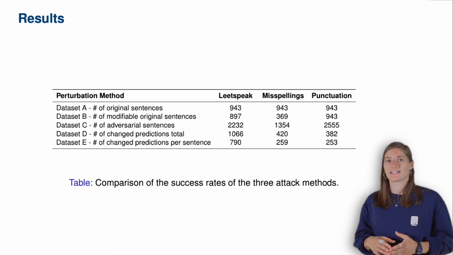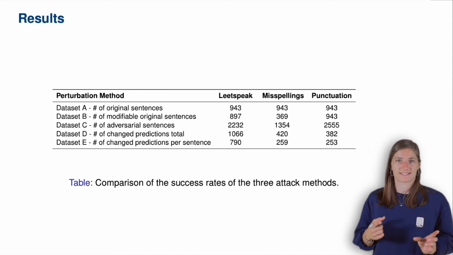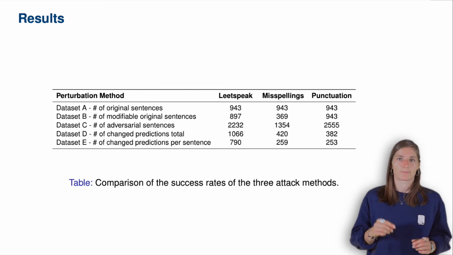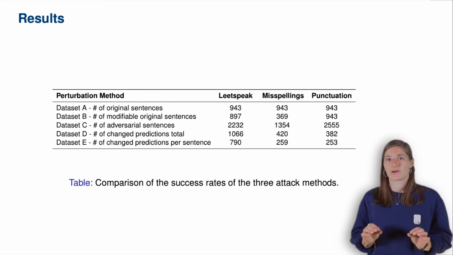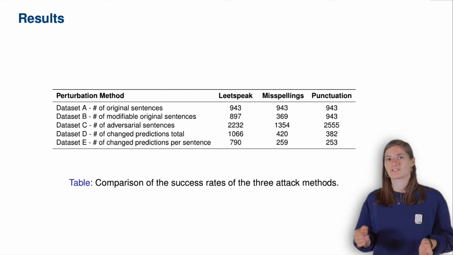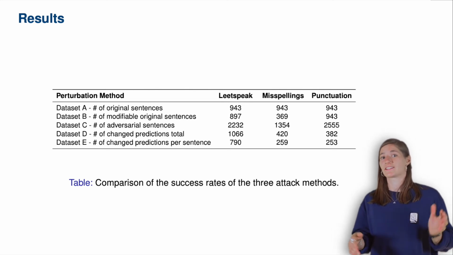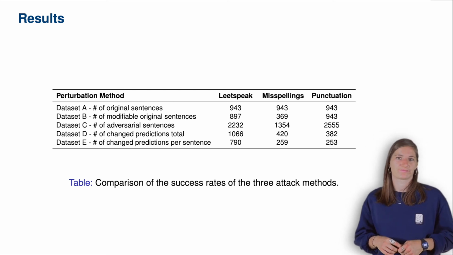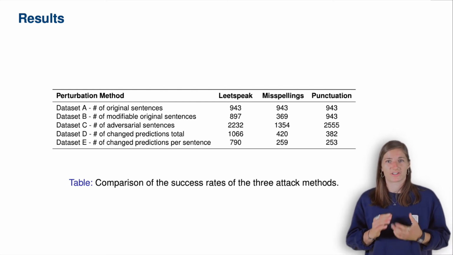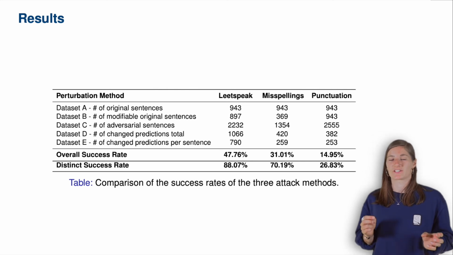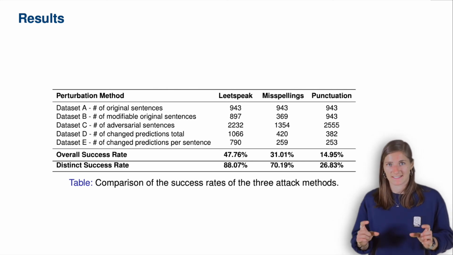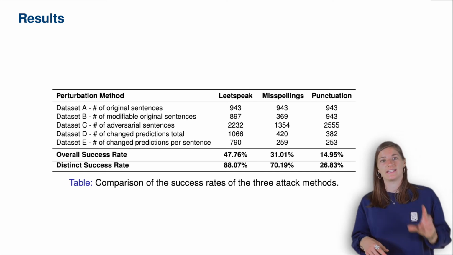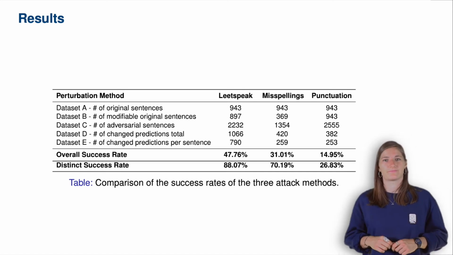A classification is considered incorrect if the number of labels or their values change. Dataset D contains all successful samples from dataset C, and dataset E contains all successful samples from dataset B. That means if per sentence one modification caused the prediction to change, the sentence is counted as adversarial and added to dataset E. The overall success rate is calculated as the ratio dataset D divided by dataset C, and the distinct success rate is calculated as the ratio dataset E divided by dataset B.